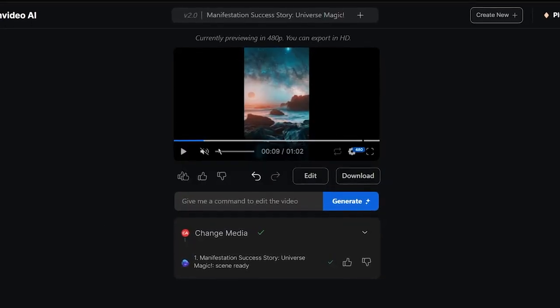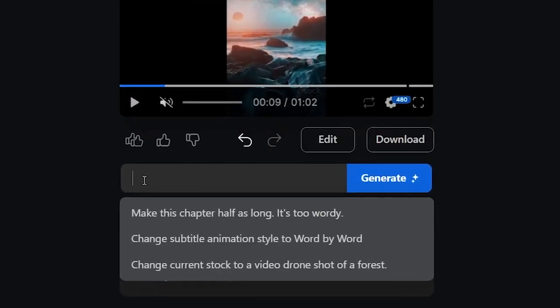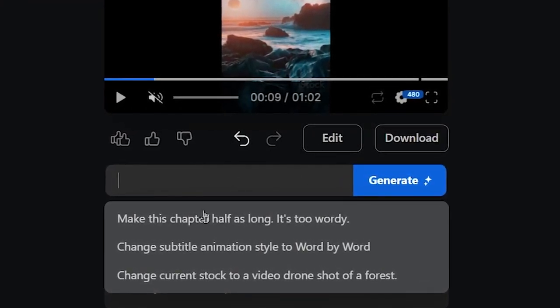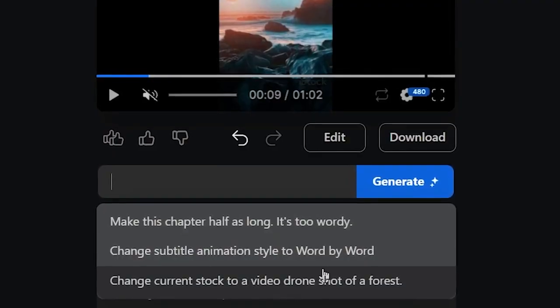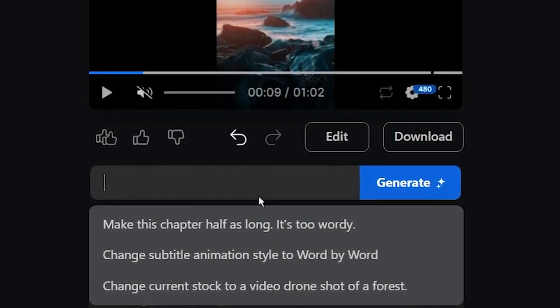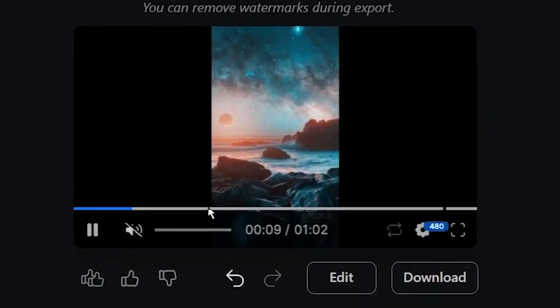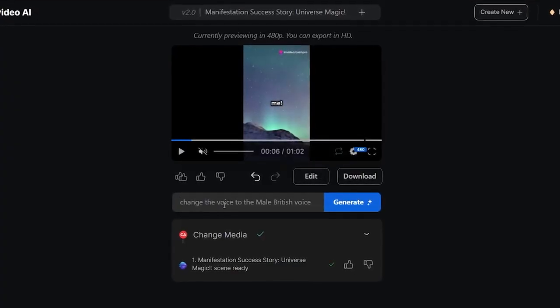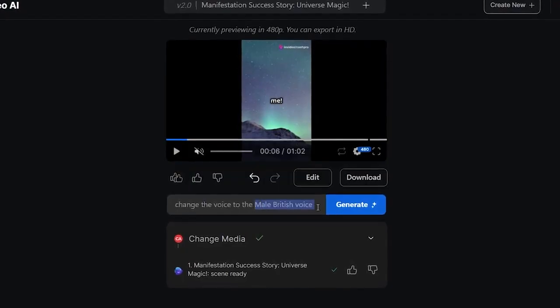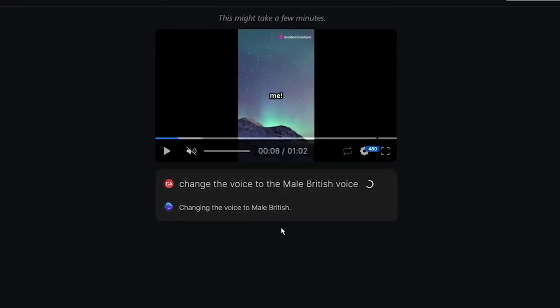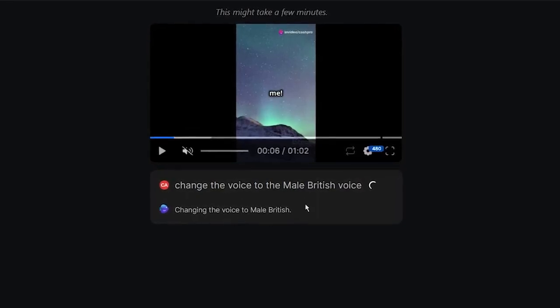Now the third way to edit your video is by just typing in this box what you need to be changed, edited, or replaced in the video. You can ask it to add a new intro to the video. You can ask it to change the pace of the video, increase the volume of the background music, change the voiceover, and much more. So for example, if I type here to change the voice to the male British voice and press the generate button, the invideo AI will take a few minutes and it will provide you with a male British voiceover for your video.